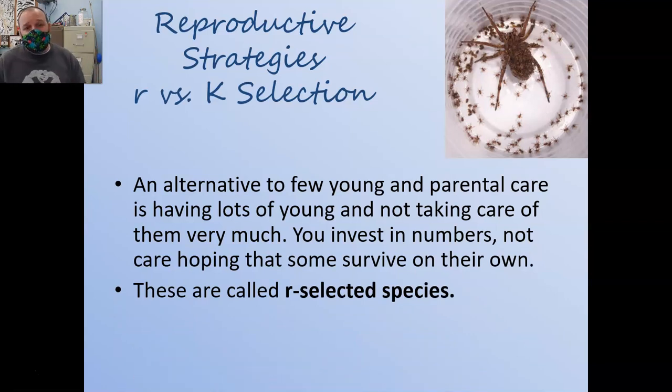Some other species that do this, spiders like the one pictured here. A classic is sea turtles, where they lay their eggs and then leave, and the eggs, the little babies have to get down to the ocean. You can think of all mushrooms and ferns that have spores as a means of reproducing, where these spores have basically genetic information and that's it. They have to land in exactly the right spot to reproduce.